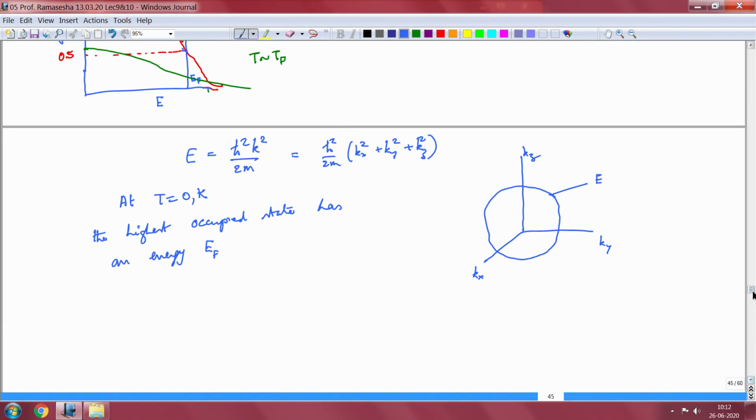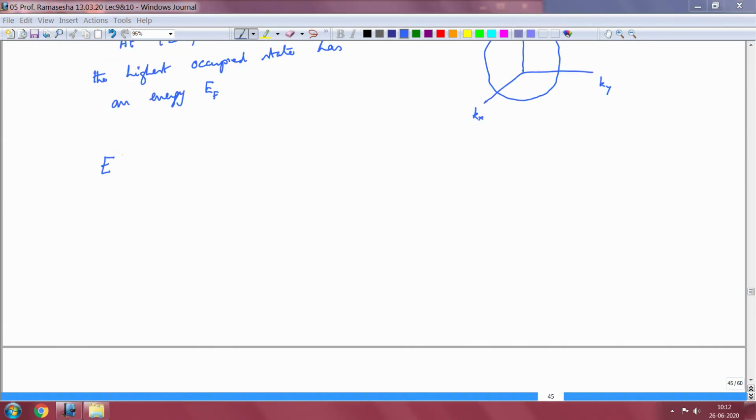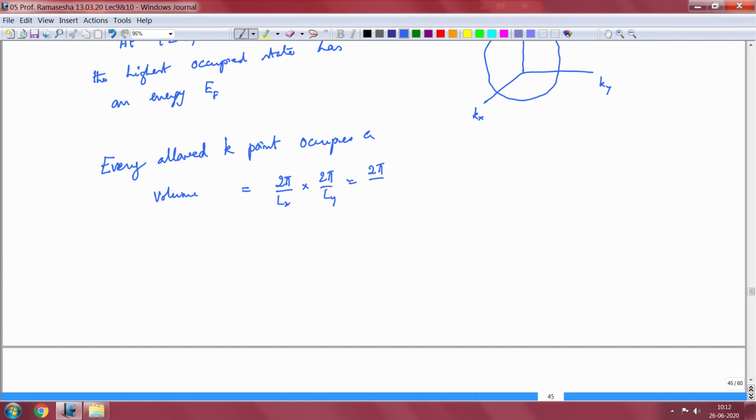Just to recap, every allowed k point occupies a volume equal to 2 pi by Lx into 2 pi by Ly into 2 pi by Lz, which equals 8 pi cubed by volume.